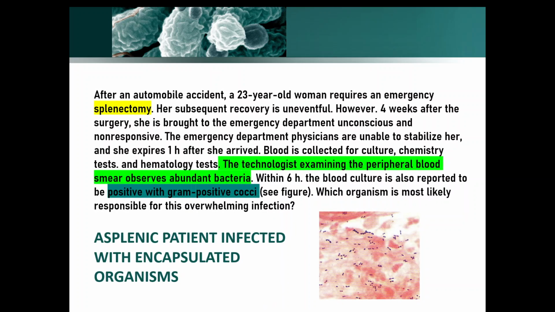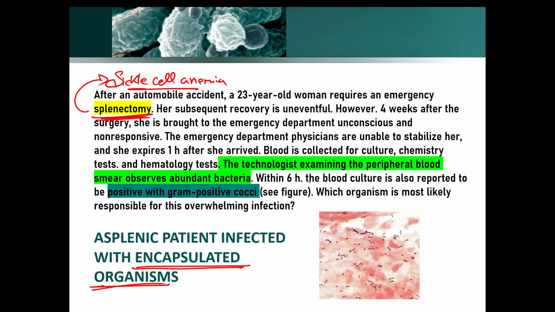So, dissecting the question first. The important point here is splenectomy. Persons who have undergone splenectomy are more susceptible to infection by encapsulated bacteria or encapsulated organisms. Instead of splenectomy, the history could also have given a patient suffering from sickle cell anemia, because sickle cell anemia patients are functionally asplenic. So in questions, if you find sickle cell anemia, you will always relate it to splenectomy, meaning the patient does not have a spleen. So these patients are also susceptible to encapsulated organisms.